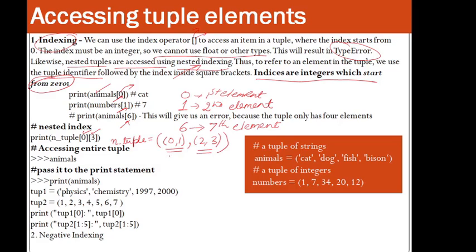So this is your 0th element of the tuple, this is the first element of the tuple. But further, again it is a tuple and it also consists of two elements, 0th and first element, and further contains 0th and first element because they are again tuples.